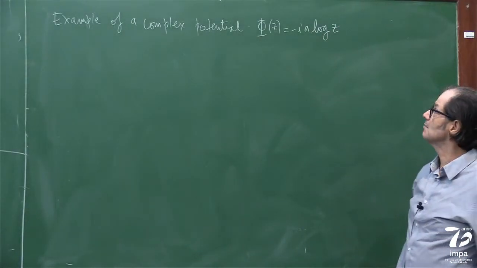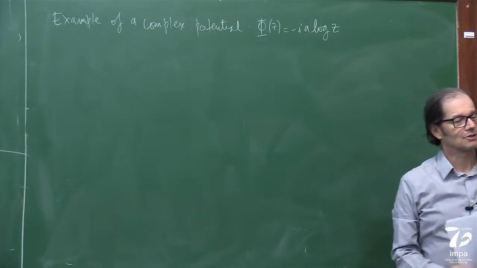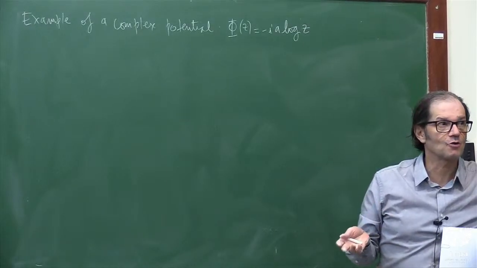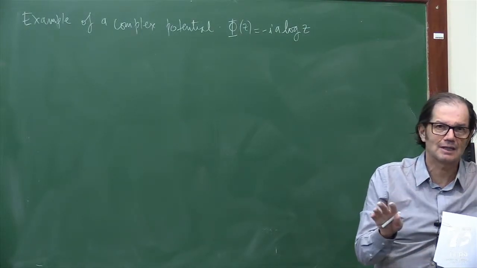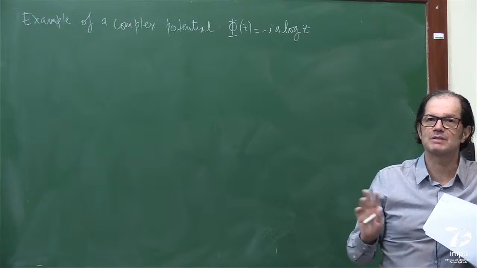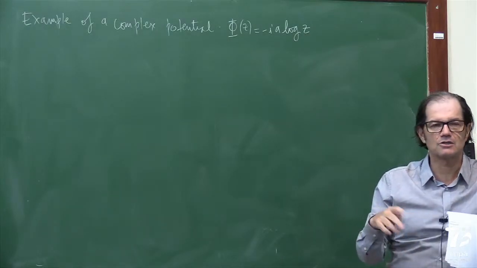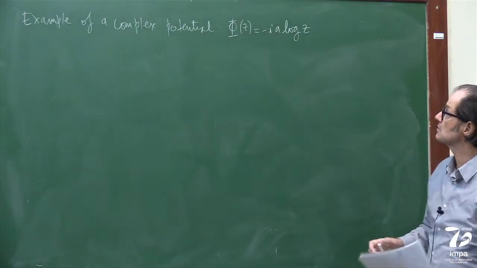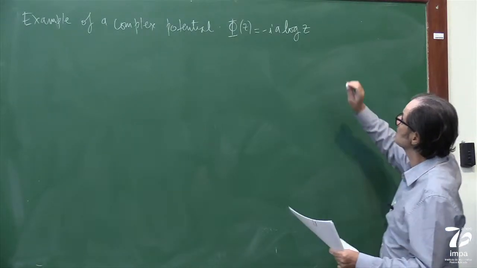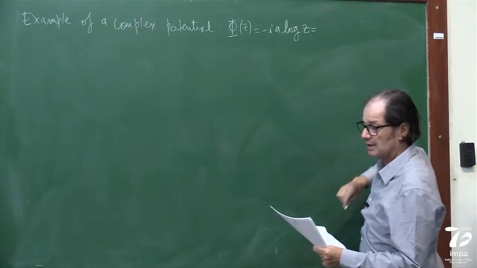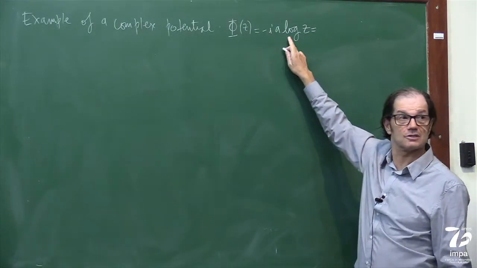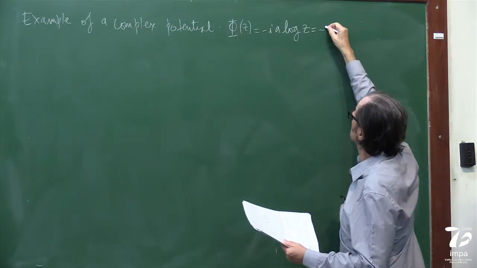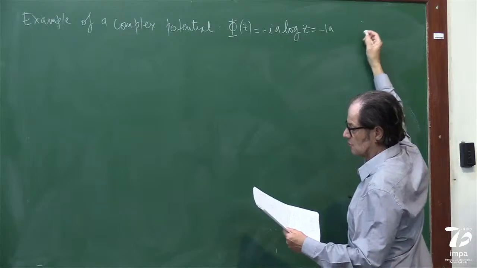What does this guy mean? Look, a log. When we have the log in complex variables, we sometimes have to worry about the branch of the log, branch points. Let's not worry about this here. We might be taking the principal branch, where the argument goes from 0 to 2 pi. Let's just see what this guy tells us. The first thing: this is a complex logarithm, but let me see what the real and imaginary parts are. So let me write it like this.